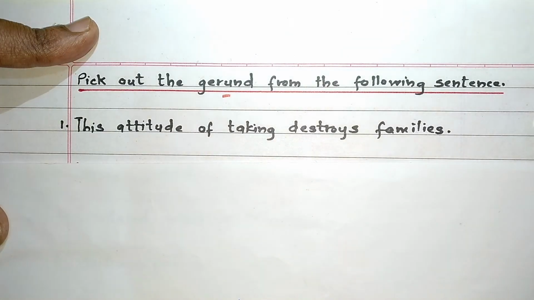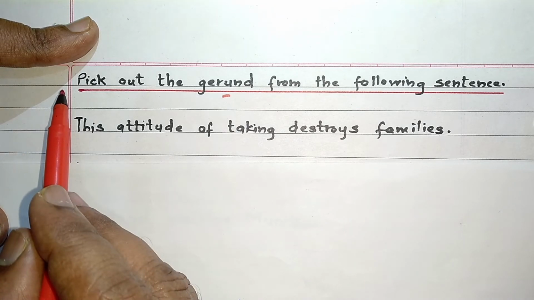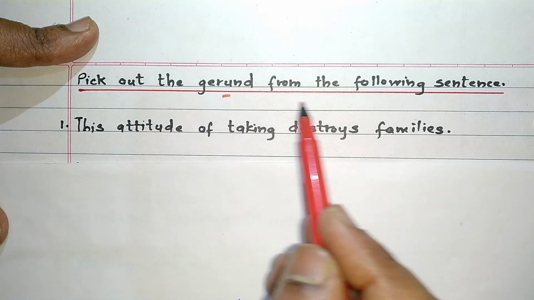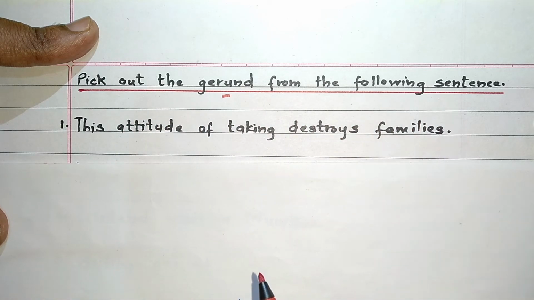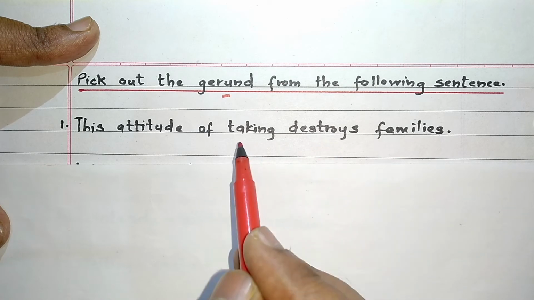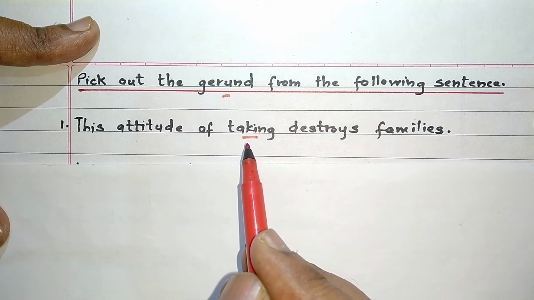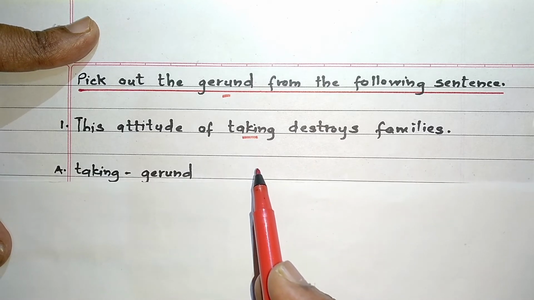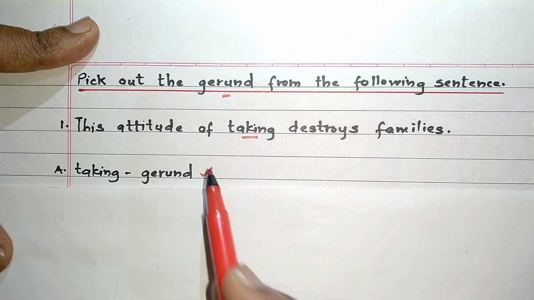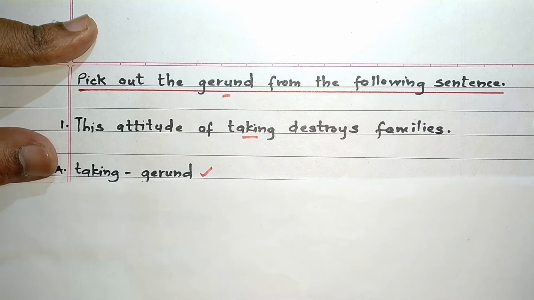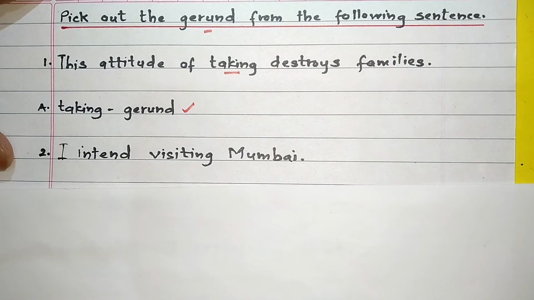Now friends, let's do some activities in order to understand the concept of gerund. Let's take up the first activity. Pick out the gerund from the following sentence. This attitude of taking destroys families. Now friends, over here, taking is the ing of take. So taking is the gerund. This is how you will write. Taking hyphen gerund.